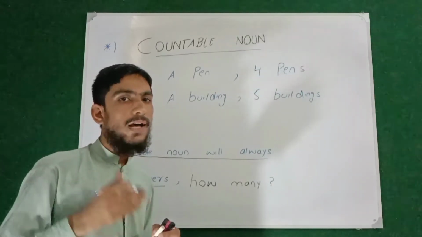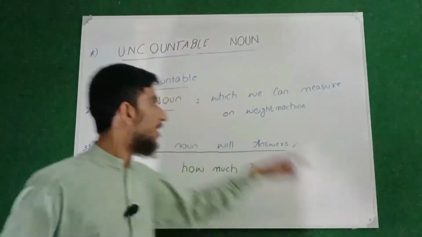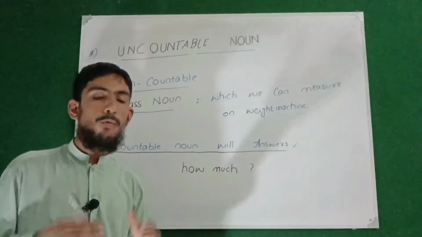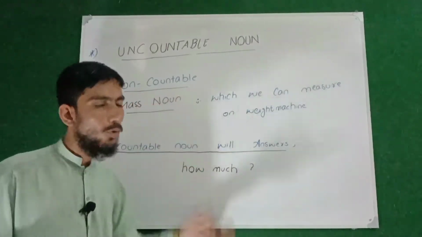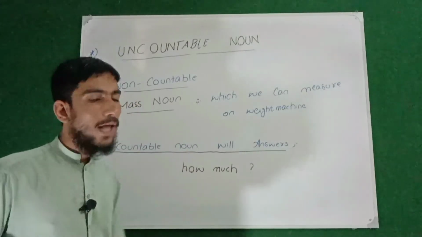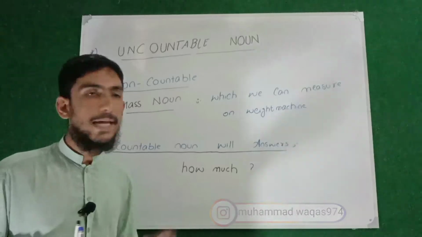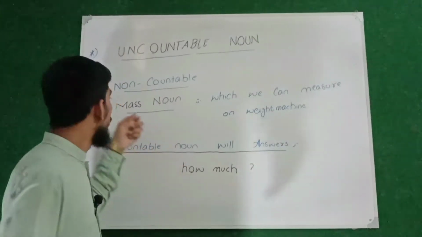Now, we will be discussing the fourth type of the noun, which is uncountable noun. What is uncountable? They are basically non-countable, which we cannot count. So non-countable nouns are basically called uncountable noun. Now, the grammarians have given a specific name to the uncountable noun. They call them mass noun.